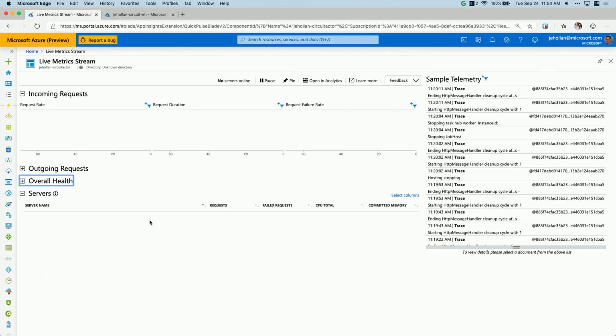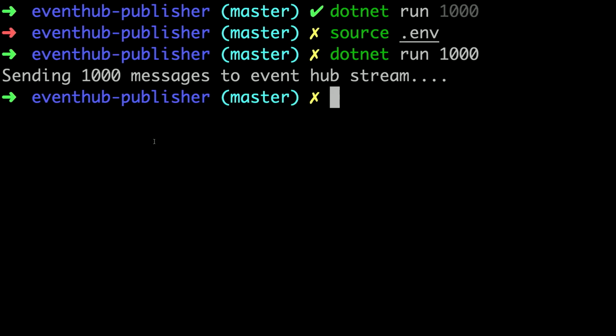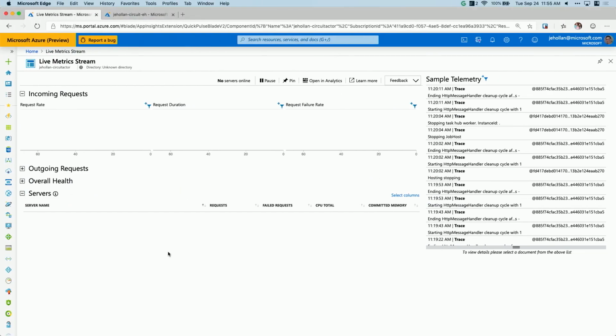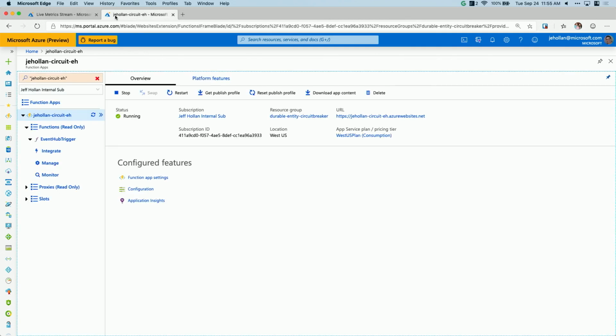And here, if I come back to my live metric stream, we should see in just a moment, assuming that, yep, it's sending those messages. My function's going to wake up and it's going to start triggering, and it's going to hit exception after exception after exception. And what's powerful here is that after I hit that threshold of exceptions, my durable entity is actually going to fire and disable my function app.